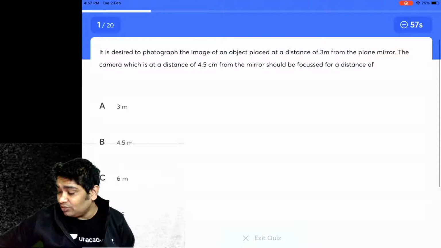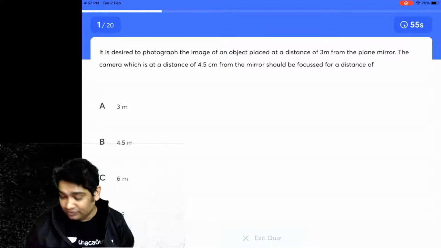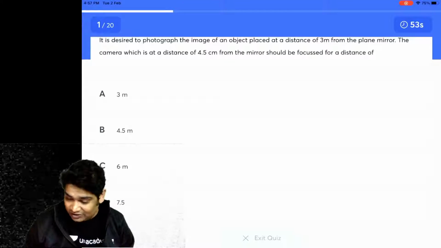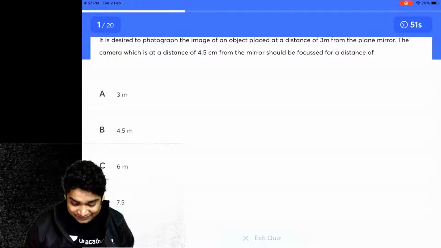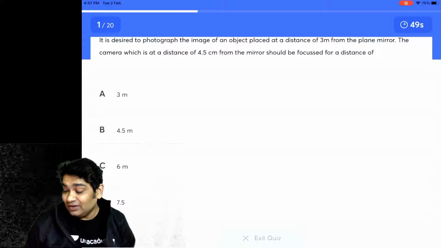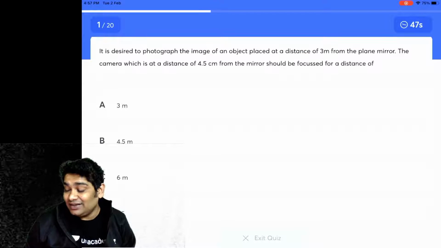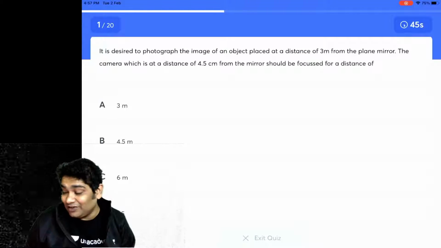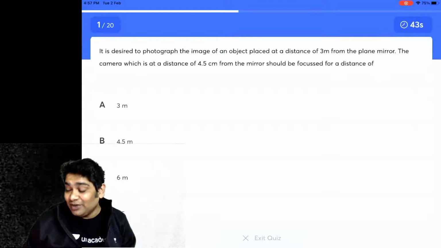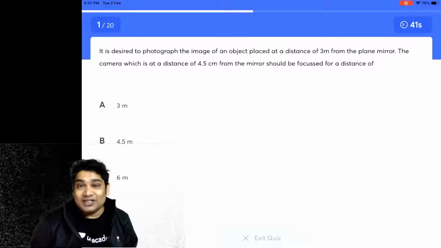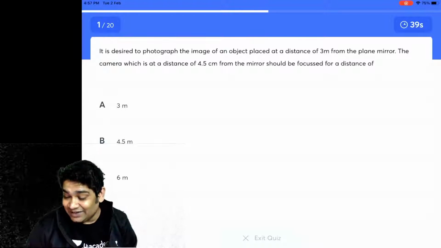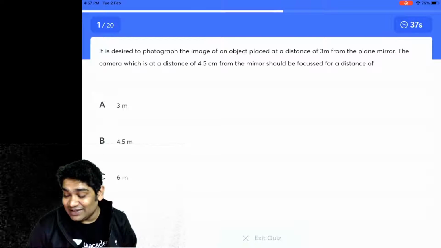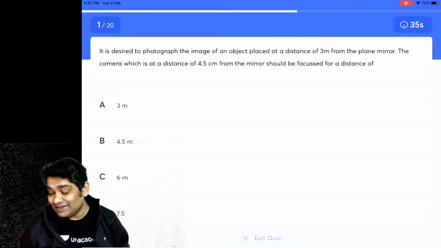I think this should also be meter instead of centimeter. Camera is placed at a distance of 4.5 meter from the mirror, to be focused at a distance of: A, 3 meter, B, 4.5 meter, C, 6 meter, or D, 7.5 meter?